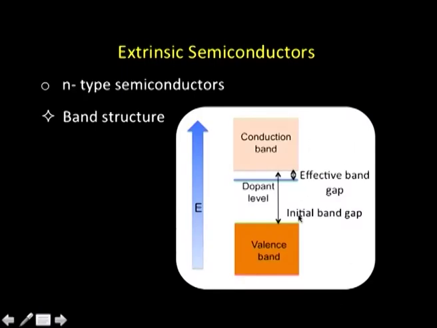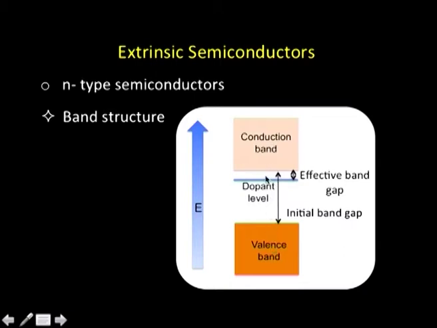What you see here is a typical standard band structure. This is the valence band of silicon, and this is the conduction band for silicon. We see that this is the initial band gap, which is fairly large. That is why silicon happens to be semiconducting. It is about 106 kilojoules per mole. But when I introduce the impurity of phosphorus, we find that the energy level for the phosphorus atom happens to be very close to the conduction band.